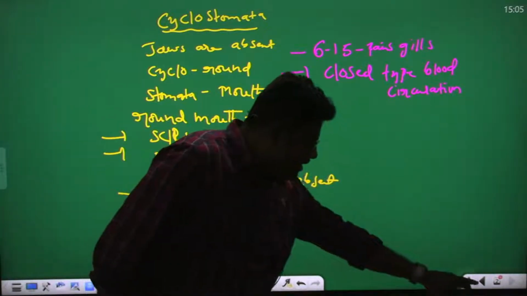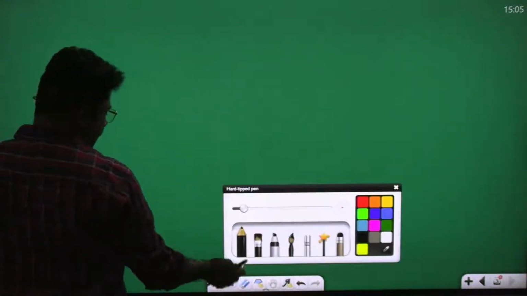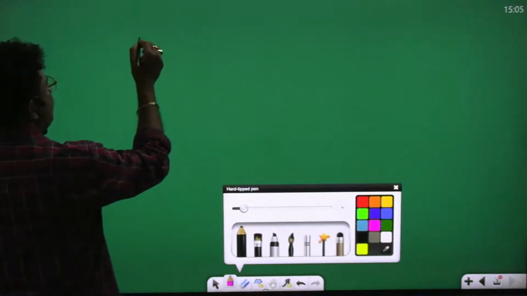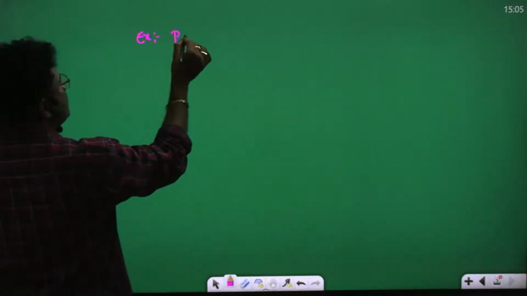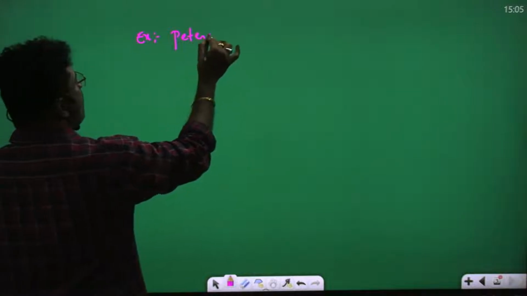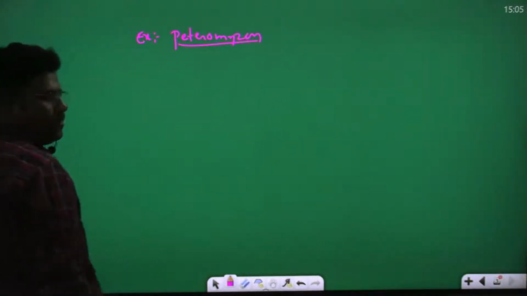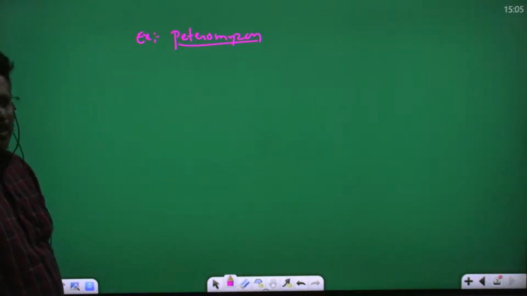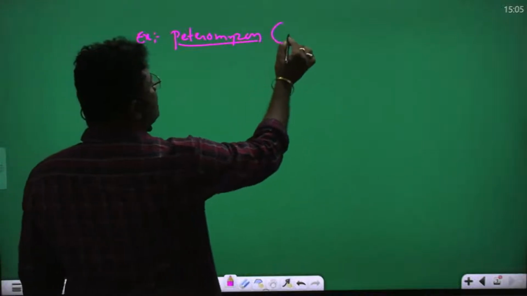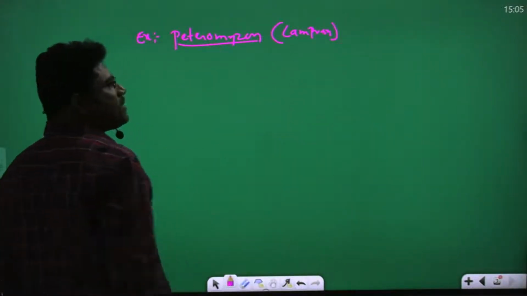So what is this cyclostomata? Petromyzon is the example. Cyclostomata example, Petromyzon. Commonly known as, what is this? Lamprey. Commonly known as lamprey.